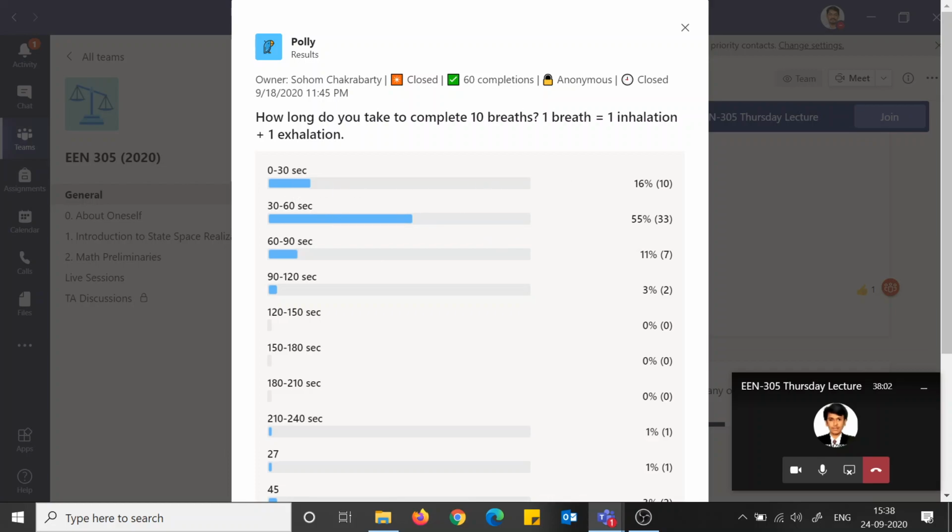However, there are some people. The next most number is in the 0 to 30 range, and in 60 to 90, so near about this average people are belonging. But you can see that 2 people are able to take 10 breaths within 2 minutes, and one person is claiming that he or she, I don't know the gender, can take 10 breaths in 4 minutes. So this is really some achievement of a sort, probably I can say.